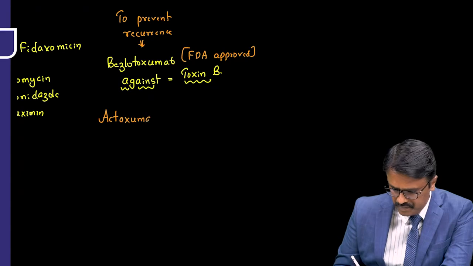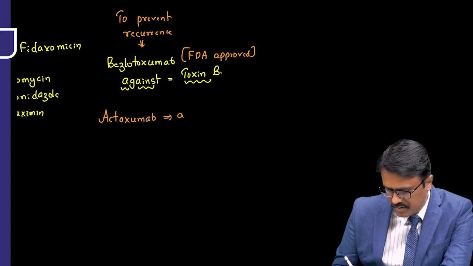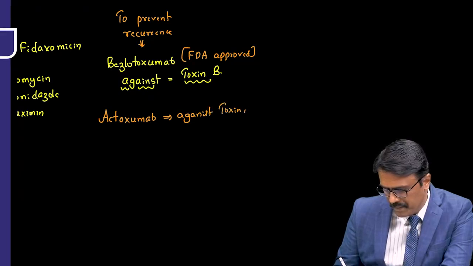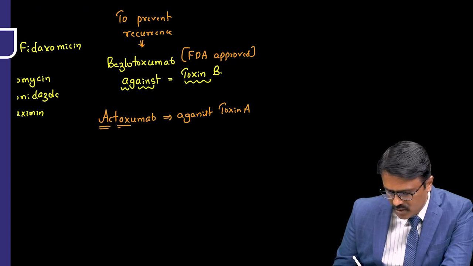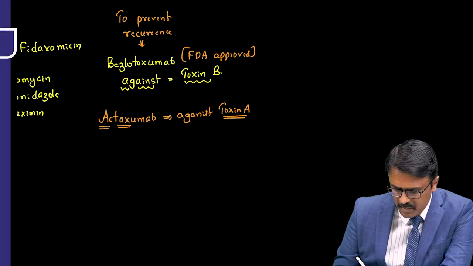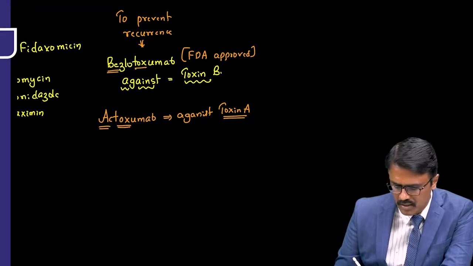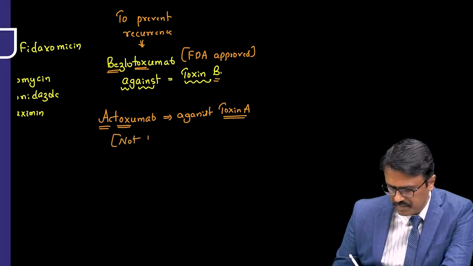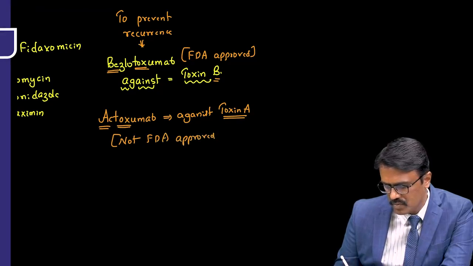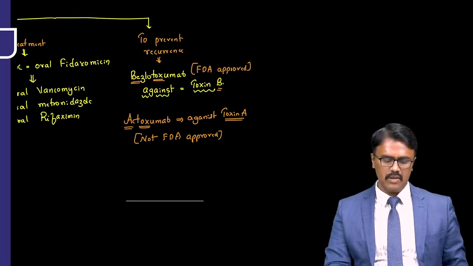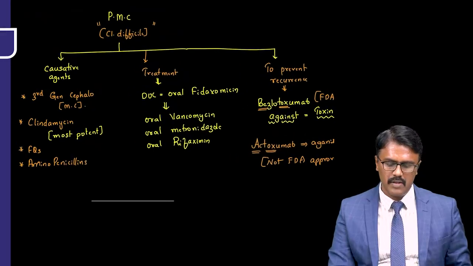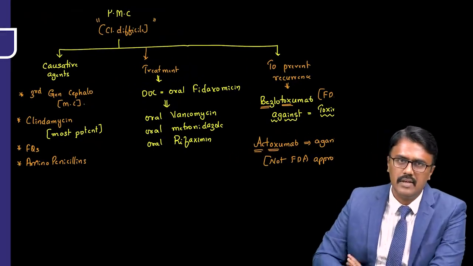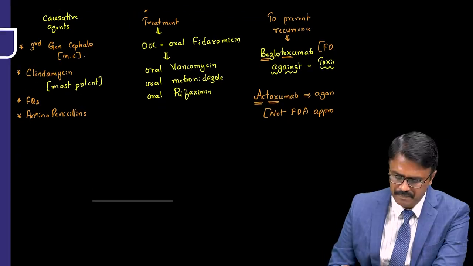Now one more drug which is not FDA approved, it is called acetoxumab. It is against toxin A. Remember it starts with A and it has tox in the name, again toxin A. Bezlotoxumab starts with B, tox in the name, so it is against toxin B. It is still not FDA approved. So this is to prevent recurrence of infection. That is about the management of pseudomembranous colitis, repeatedly asked in your exams. Okay?